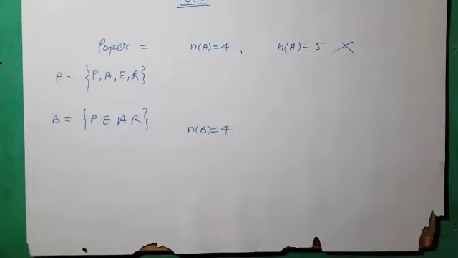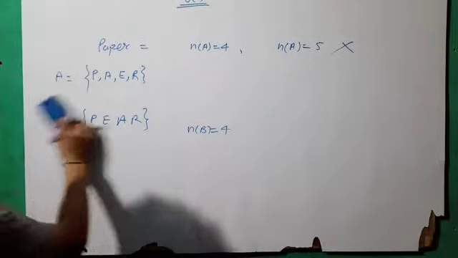Okay, the third part. A is the set of x such that x is less than or equal to 5, and x belongs to the natural numbers. X such that x is less than or equal to 5.